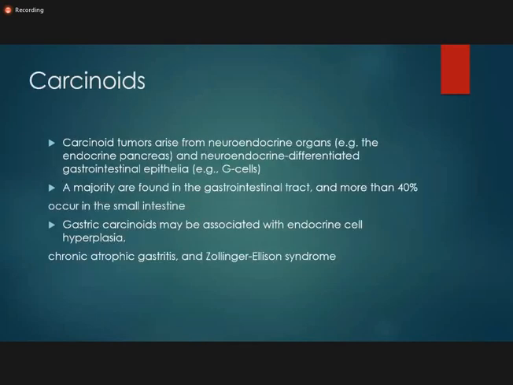Now we come to the carcinoid. Carcinoid tumors arise from neuroendocrine organs, that is the endocrine pancreas and neuroendocrine differentiated gastrointestinal epithelial cells. These neuroendocrine differentiated gastrointestinal epithelial cells are the G cells, so they may arise from G cells. The majority are found in the gastrointestinal tract, and more than 40% occur in the small intestine. Gastric carcinoid may be associated with endocrine cell hyperplasia, chronic atrophic gastritis, or Zollinger-Ellison syndrome.